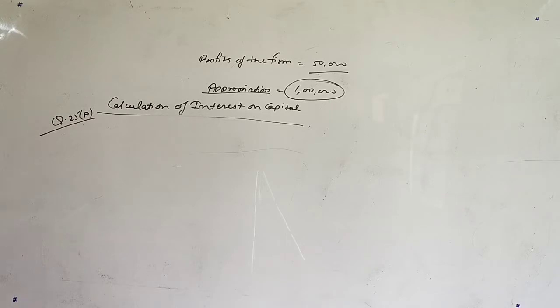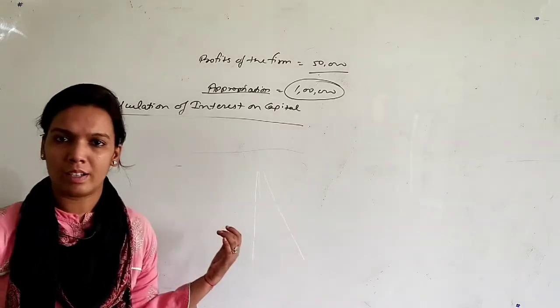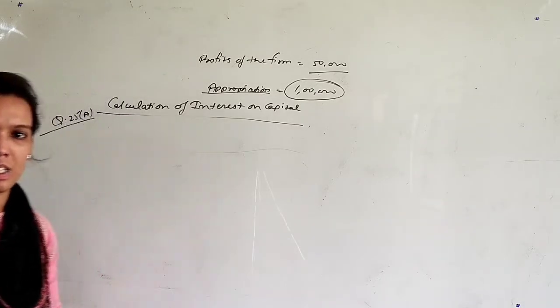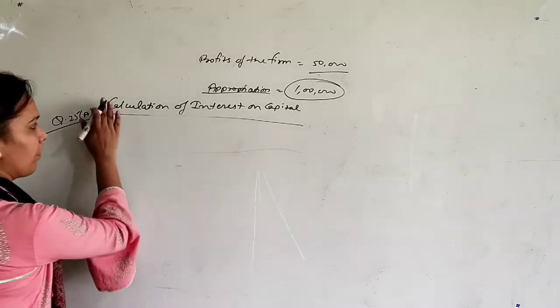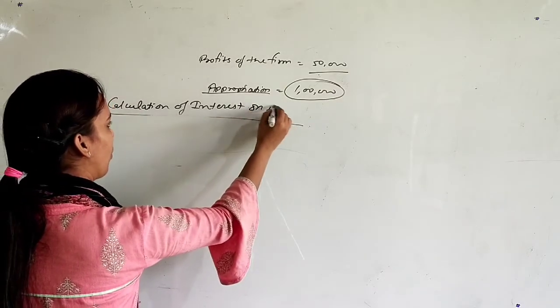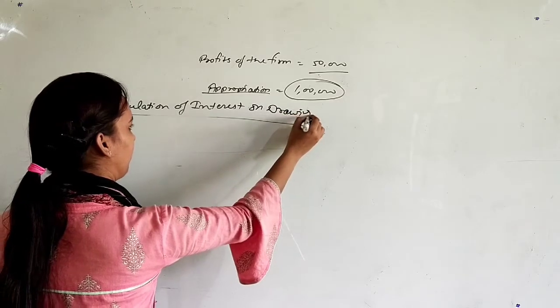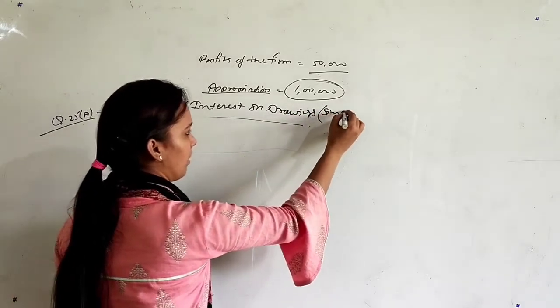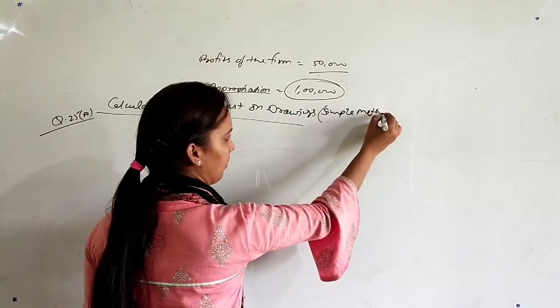It is not mentioned in the question according to which method you have to find the interest. So we will apply both methods here just for understanding. So write here calculation of interest on drawings. First we are using the simple method.